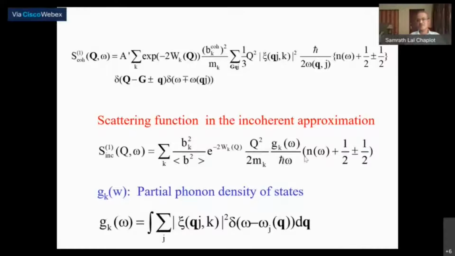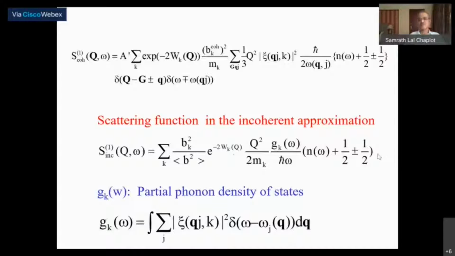Essentially, of course, you still have the terms corresponding to the phonon population terms, and you have now not the individual phonons, but the phonon density of states. Actually, it's a partial phonon density of states corresponding to each atom, weighted by its corresponding scattering length squared and divided by mass. The Q square term is also there. The de Broglie factor is also there. So you have a simplified expression which does not have the phase terms.